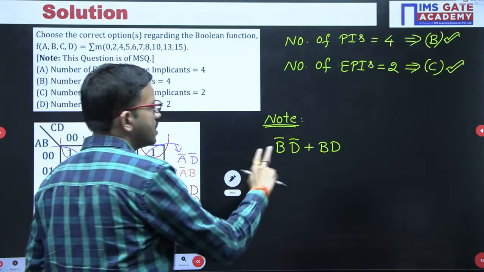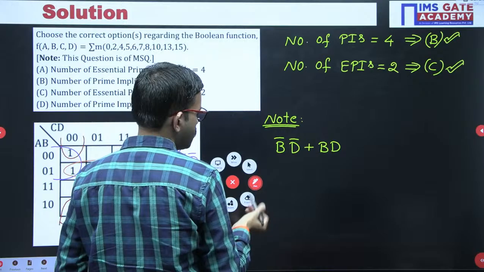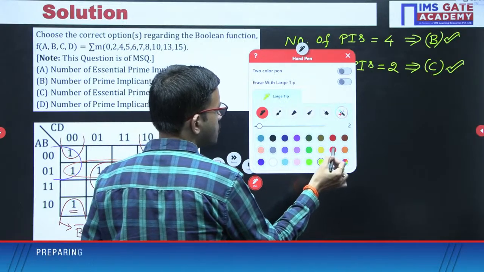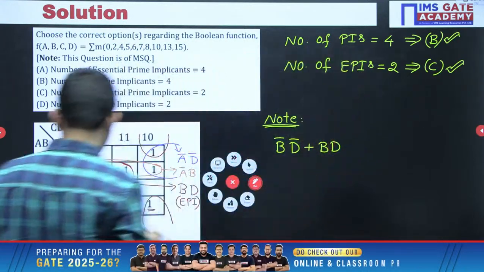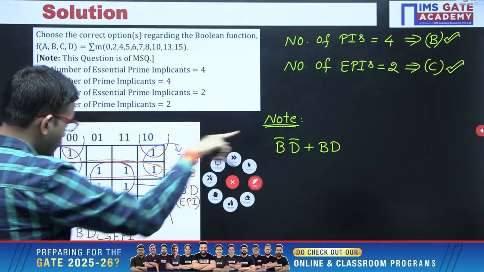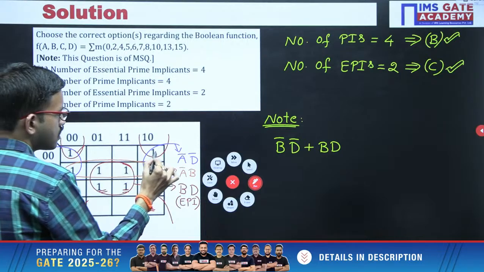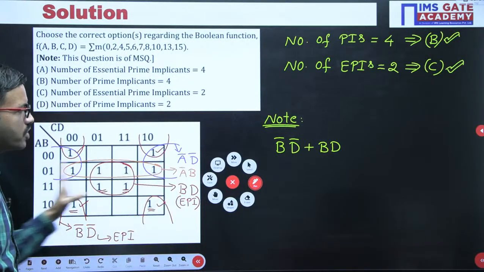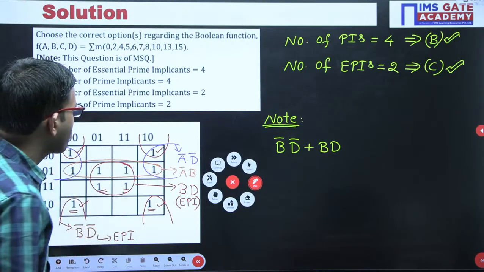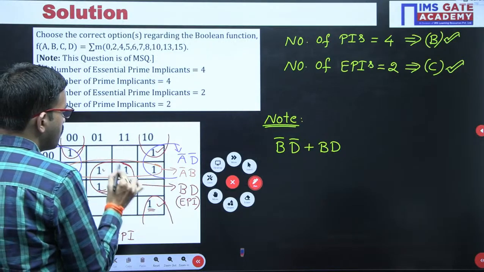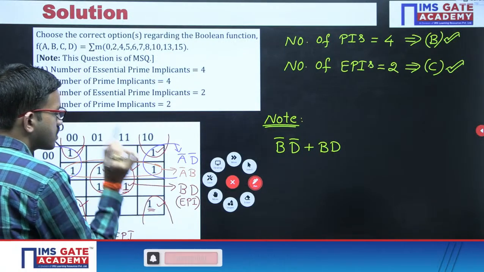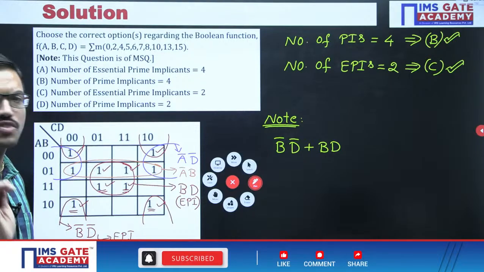Okay, see, when you have got these two essential, after that what we have to do is very simple. Whatever product terms here, like b bar d bar, you are getting because of the grouping of these four ones. You can put tick marks just for reference. Next, bd you are getting by doing the grouping of these four ones. Now just cross check.